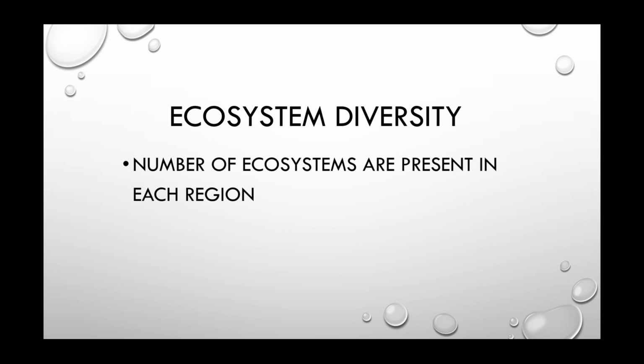These ecosystems are present in each region, and all these different ecosystems form ecosystem diversity. Many ecosystems are present in each region, and an ecosystem is formed through the interaction between all these things from the environment. Each ecosystem has its own characteristics: animals, plants, microbes, abiotic factors, all those things.